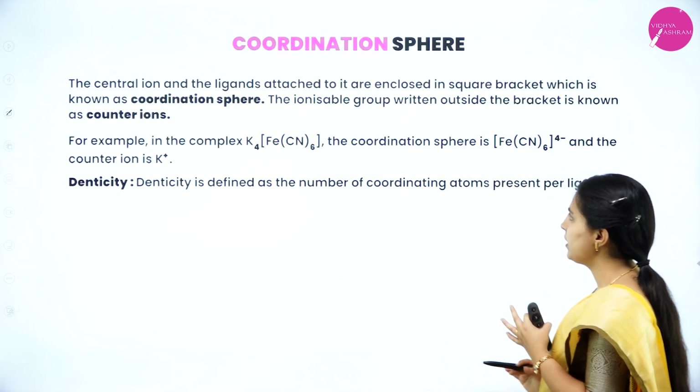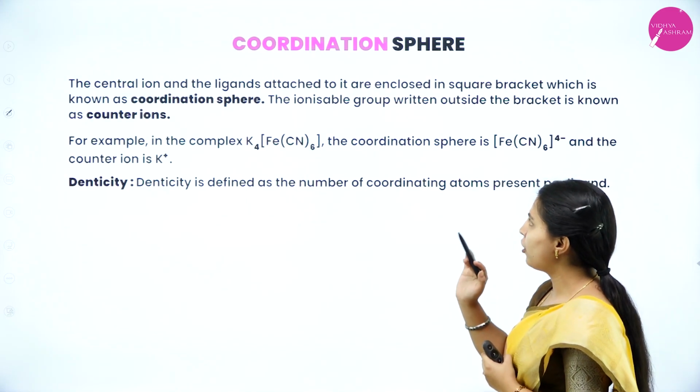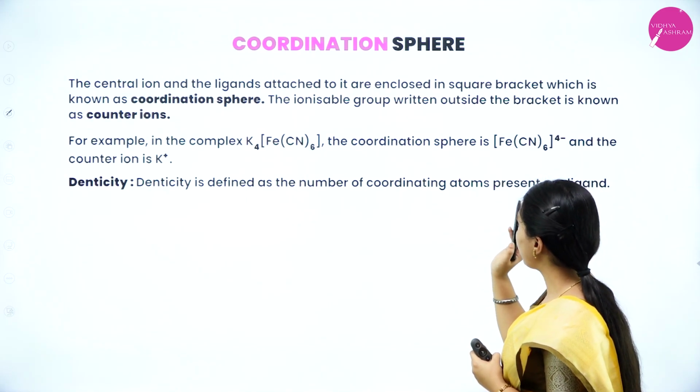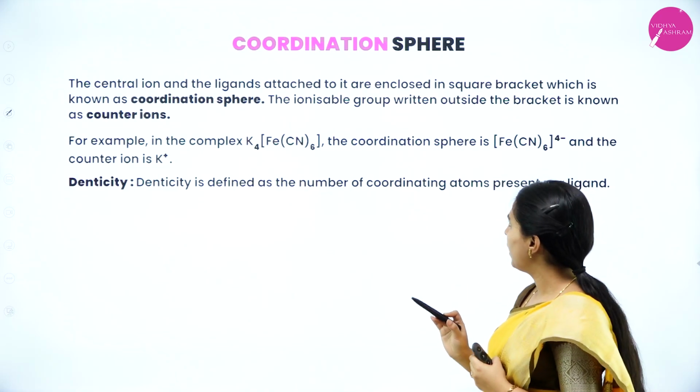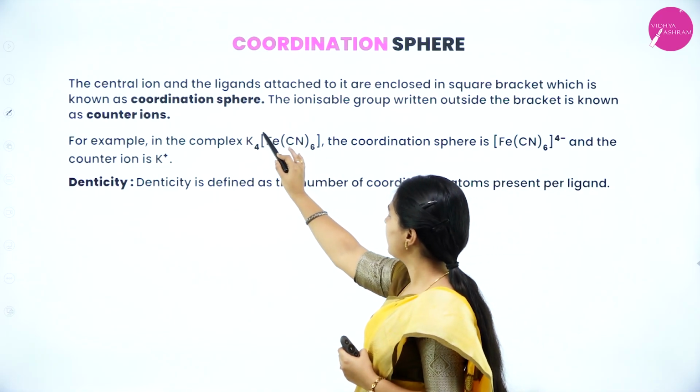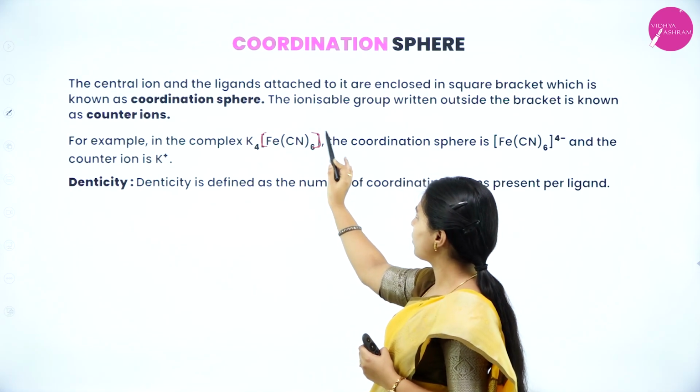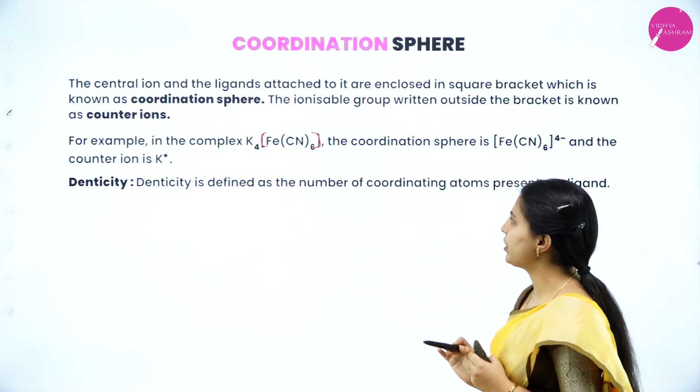Next, coordination sphere. The central ion and the ligands attached to it are enclosed in square brackets, which is known as the coordination sphere. In this overall complex, the part in square brackets will be considered the coordination sphere.